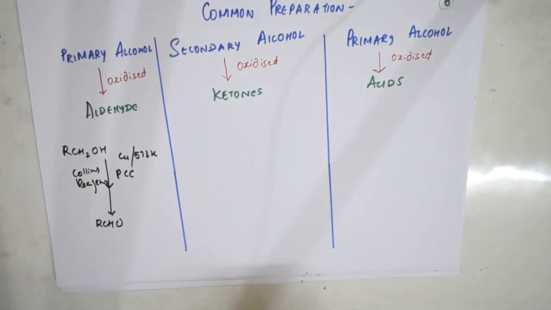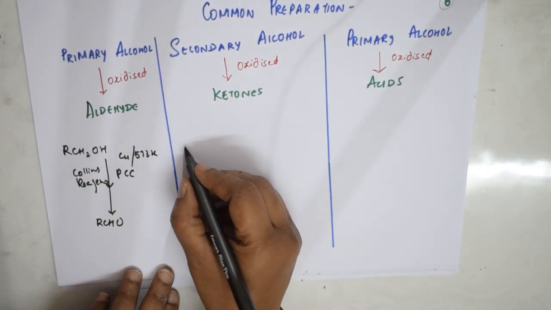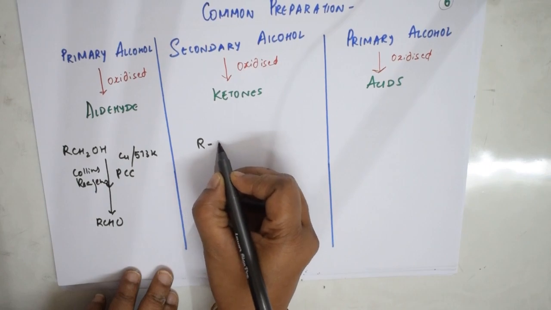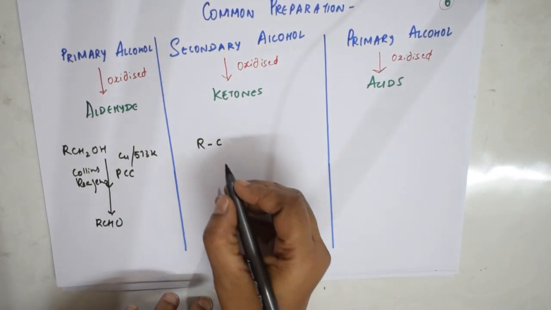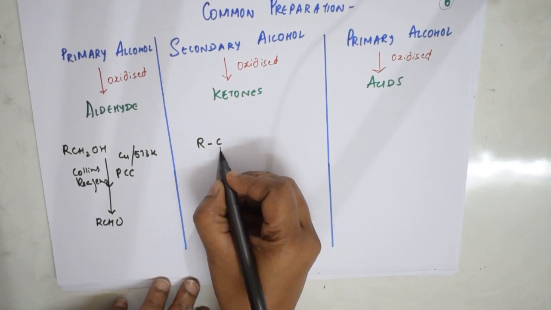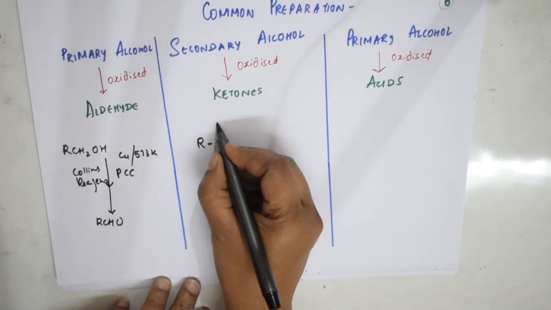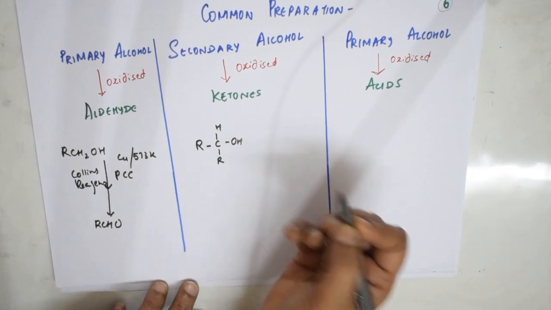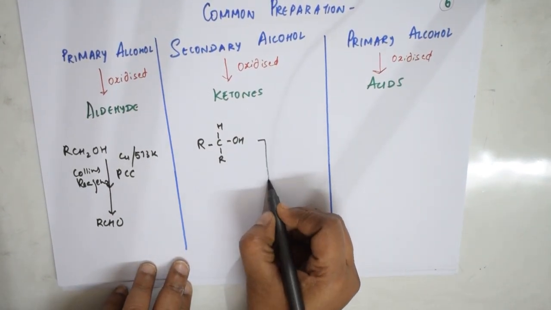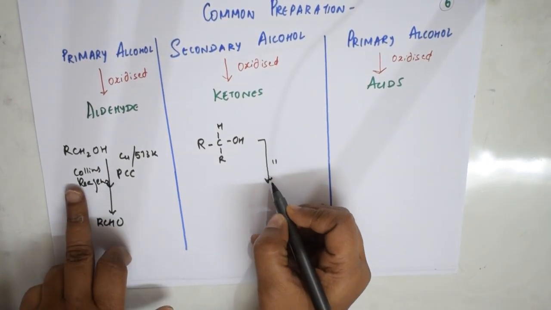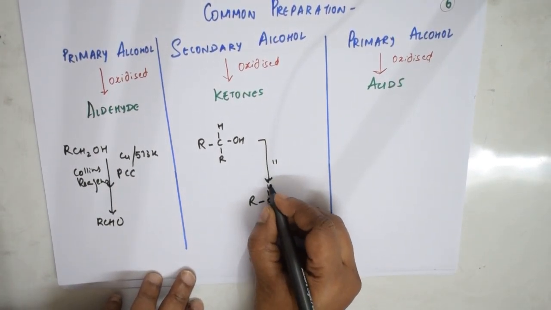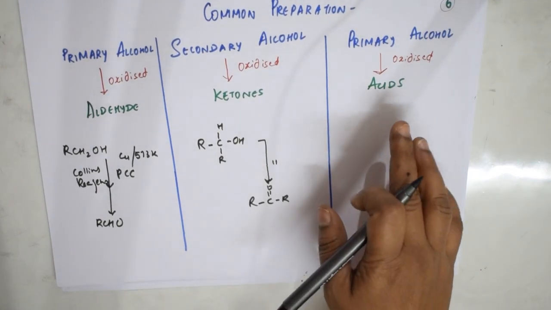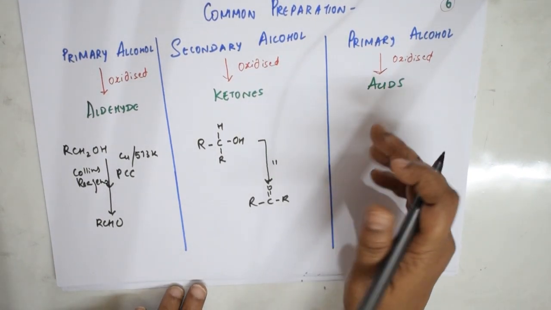Now when it comes to ketones, I need to take secondary alcohols. So in secondary alcohols, what do we have? You will have 2 alkyl groups, 1 H and OH, correct? Here also the same conditions, just like this. If you use the same reagents here also, you will be getting a ketonic group in this case. Done.